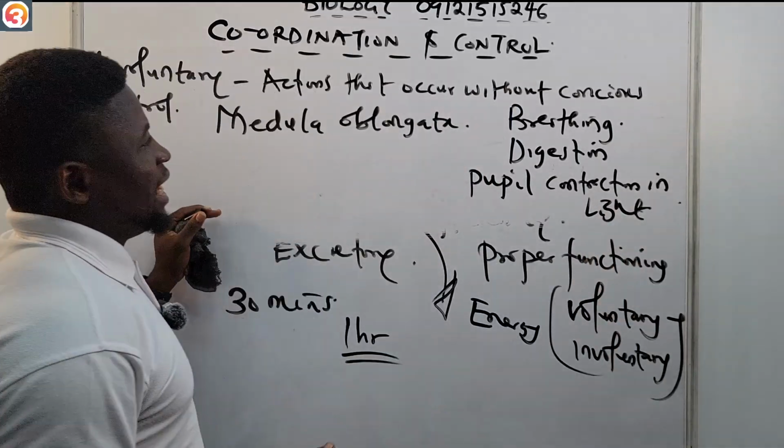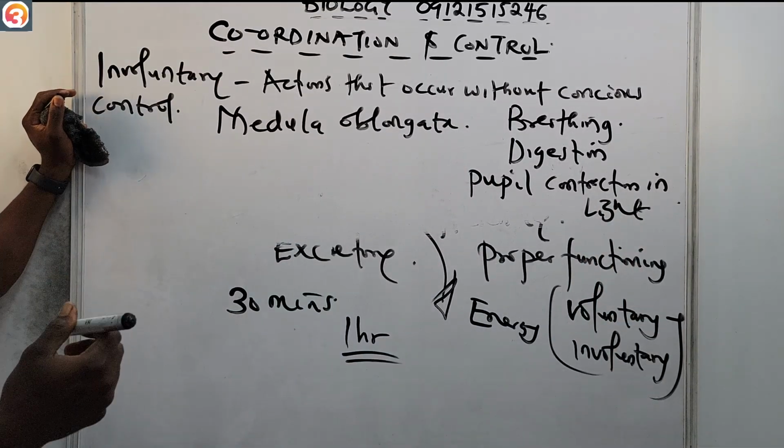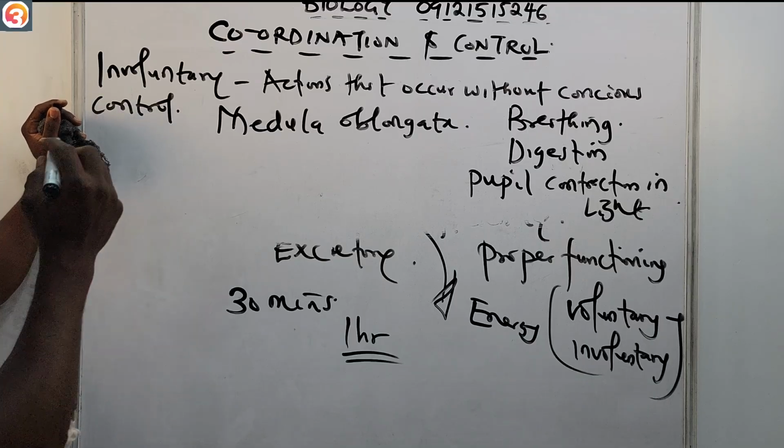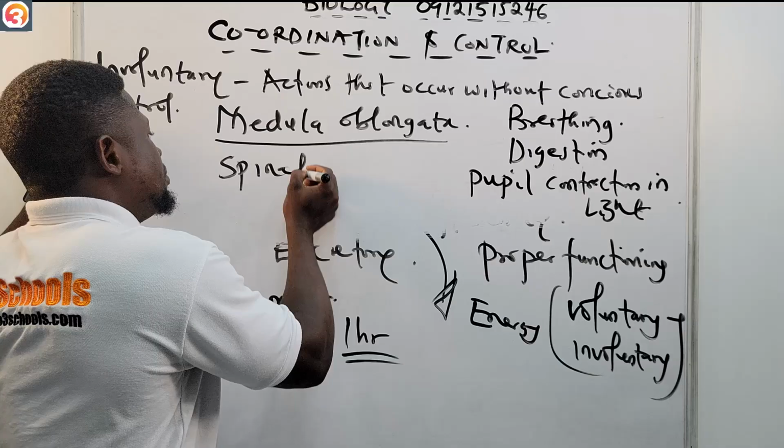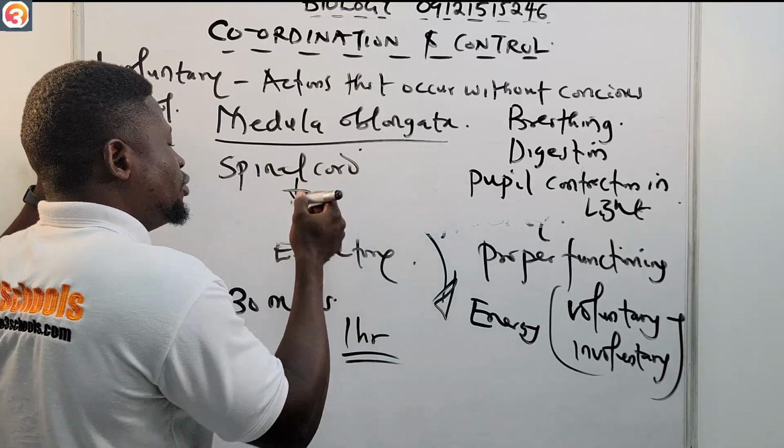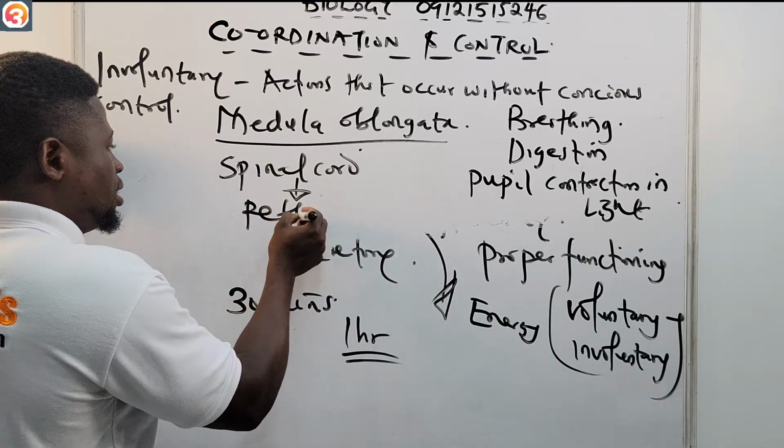All of these are involuntary actions. We'll say the control center is the medulla oblongata, or the spinal cord in relation to reflexes.